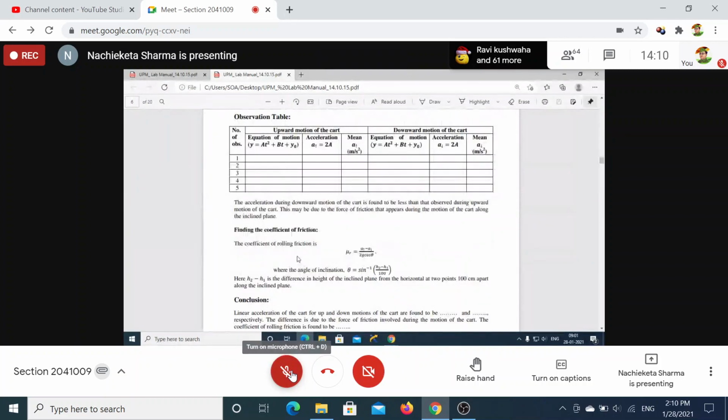Hence find out the coefficient of rolling friction and angle of inclination.